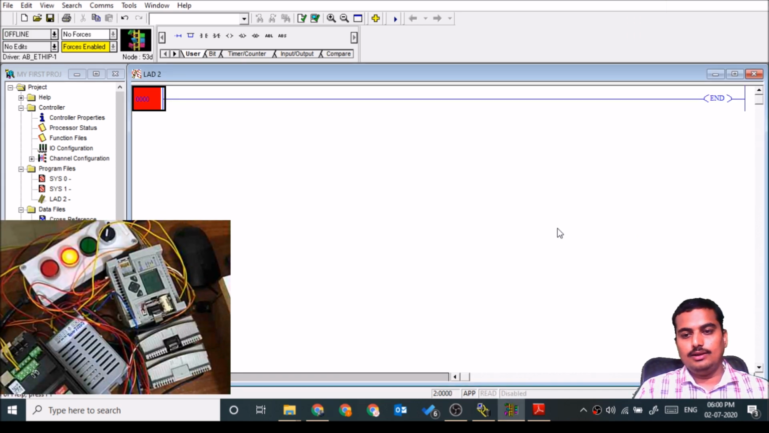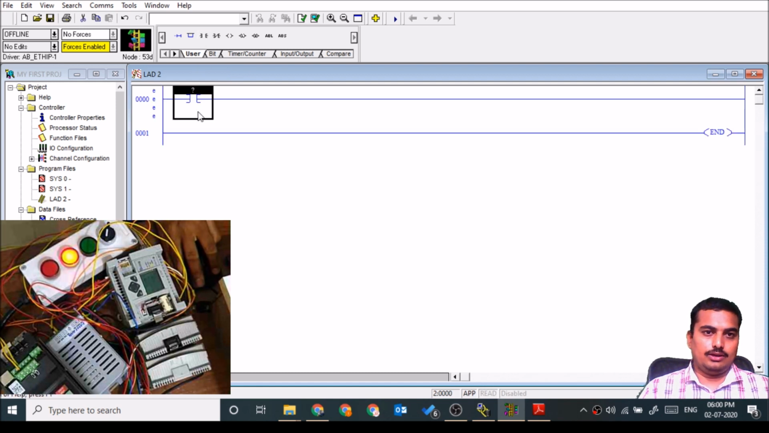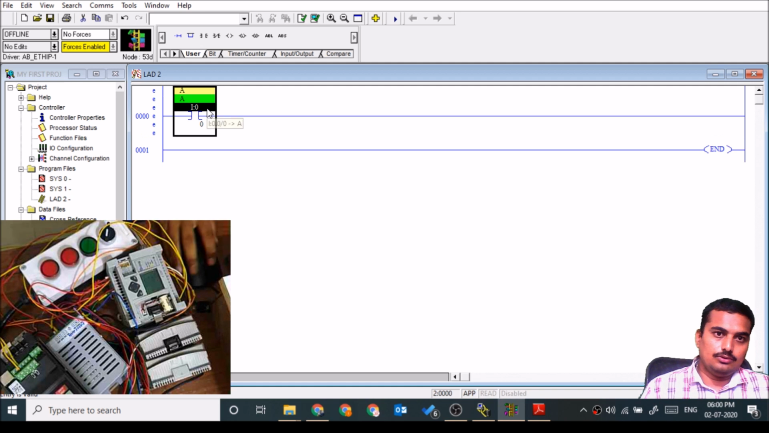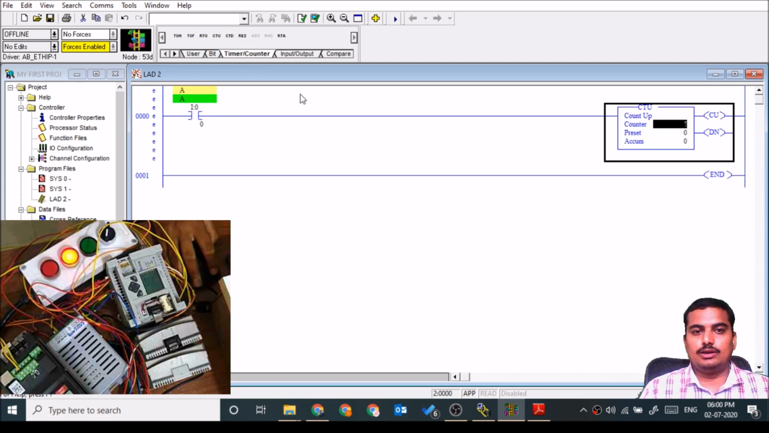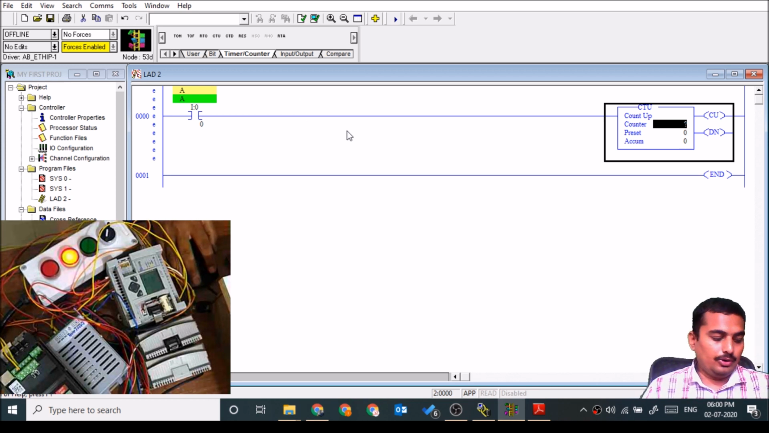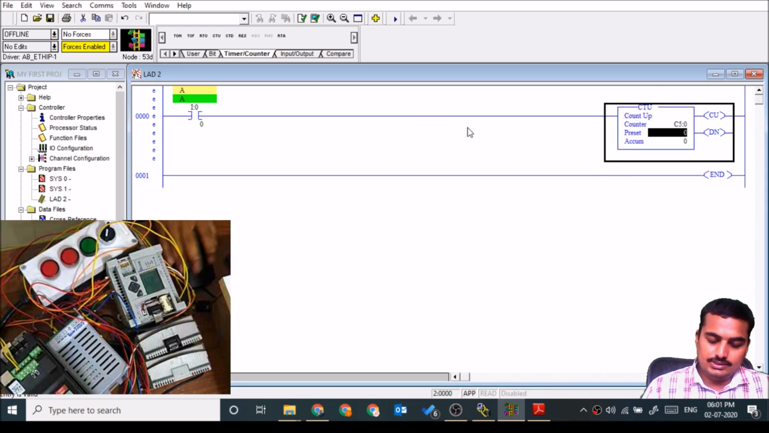Now we'll see the counter instruction in Allen-Bradley. Here we can take this first input, then we will take one up counter. There are two types of counter available in Allen-Bradley: up counter and down counter. Addressing of the counter will be C5:0. Preset will put 5,